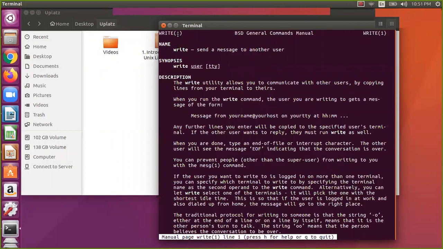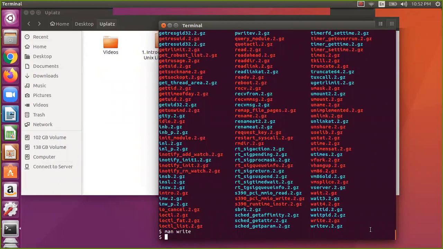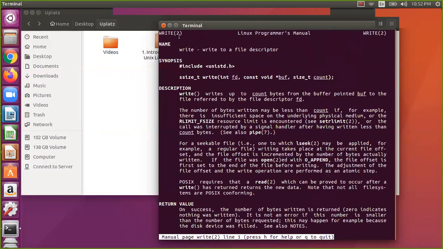But if you observe, it has given section 1, but you are looking for section 2. Section 2 is the system call you want, but it has given a command, and you are not interested in the command. You want section 2. So what you need to say is man, then the option with value -s 2, and then write. Then it will give you this system call: write to a file descriptor.